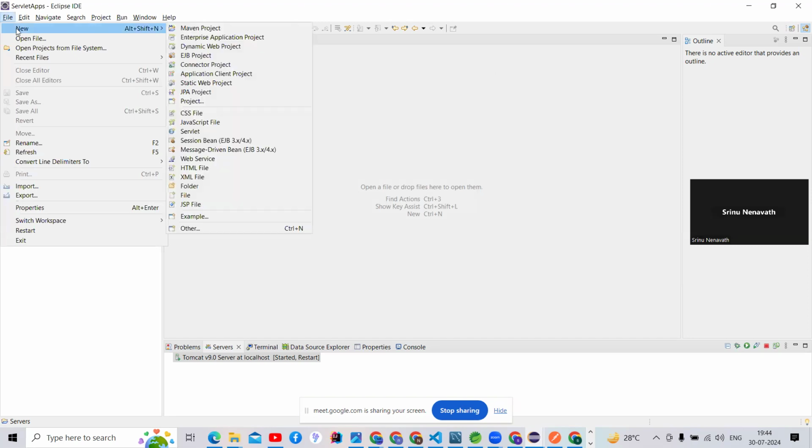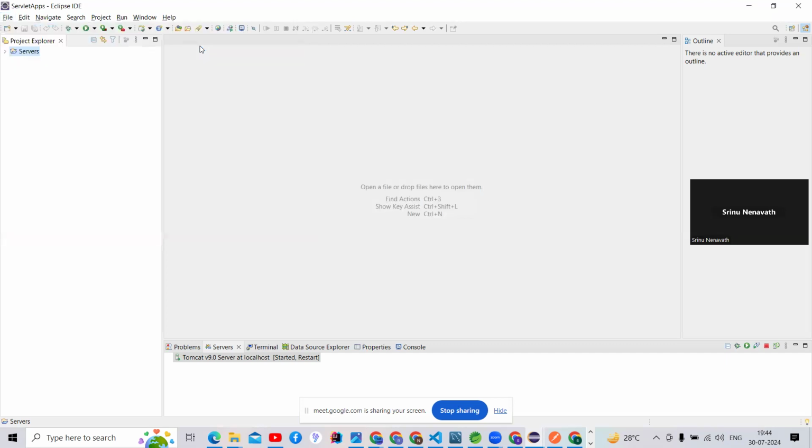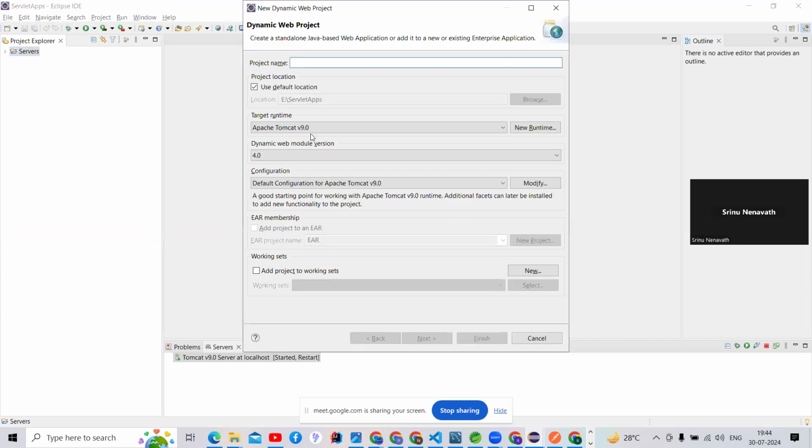You can check here, guys. There is File, New, and you should select the Dynamic Web Project, guys, visible, right? File, New and Dynamic Web Project. You should select it. I'm selecting the Dynamic Web Project, and we should give our project name. I'm going to give the name, guys, FirstServlet.